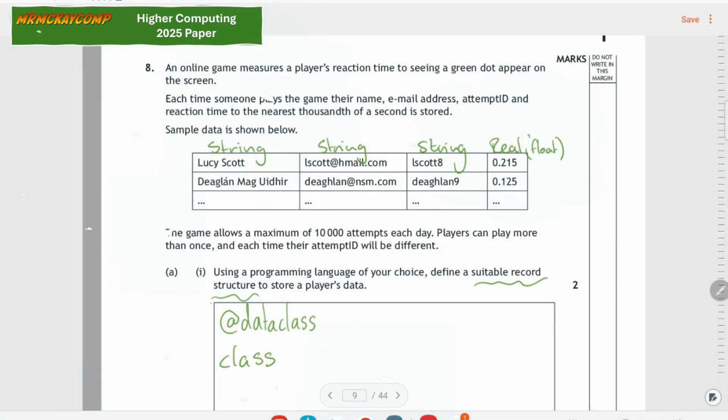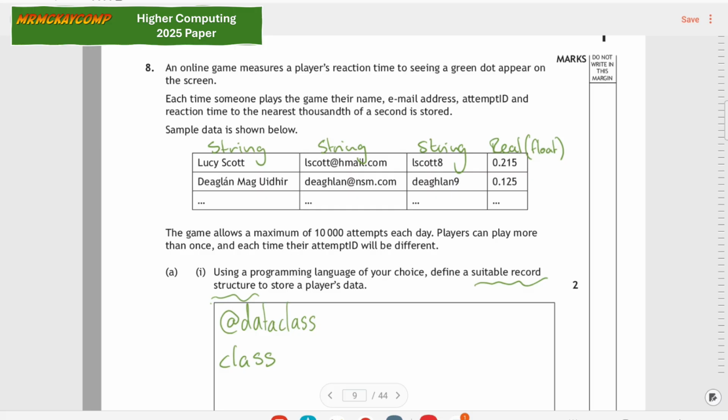So this is another array of records question. We've got an online game that measures someone's reaction time to seeing a green dot on the screen. Each time they play the game, their name, email address, the attempt ID, and the reaction time is stored. And we've got some sample data there in the table.